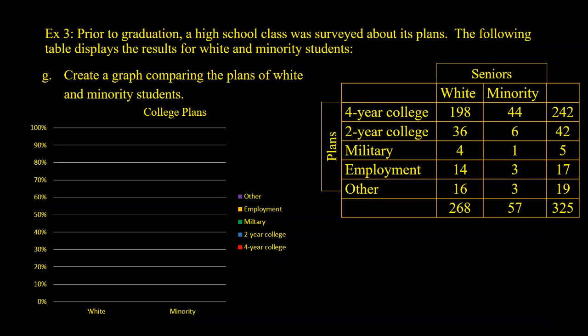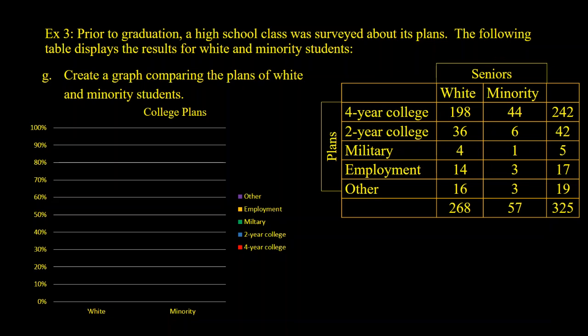So you should have 268 people accounted for out of the 268 for white seniors. And you should have 57 out of the 57 minorities all having a vote. So we set up our color coordination. We'll use the same color for each group, white and minorities, and it will be easier to compare these.